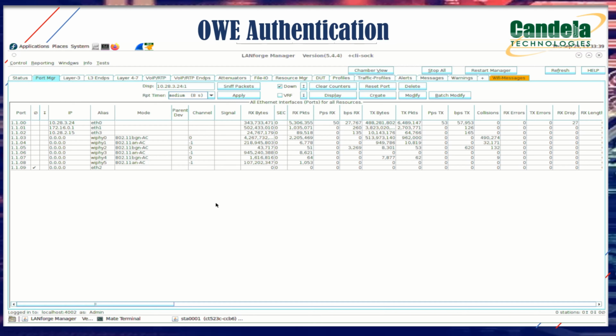As I already mentioned, the OWE authentication process connects the clients which are capable of OWE, and it will disconnect the clients which are not capable of OWE. And what about clients which are not capable of OWE? There are a lot of them. Currently, iOS devices are not capable of OWE. So what will happen? The AP will disconnect that kind of client. This is a big problem, right? In order to avoid this problem, there is another mode in OWE, that is the second mode, OWE transition. Let's see what OWE transition is and how it will work.